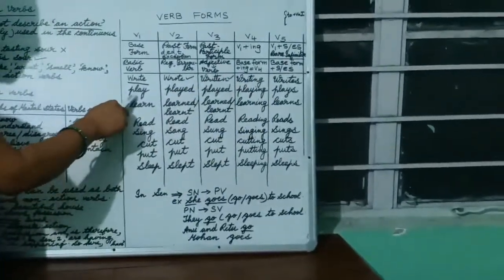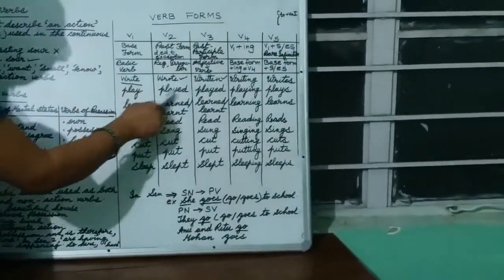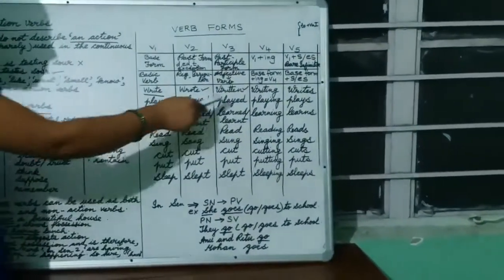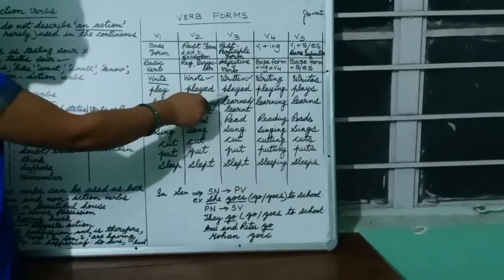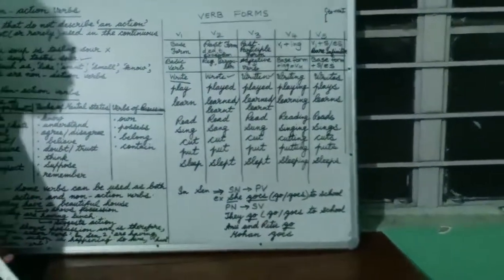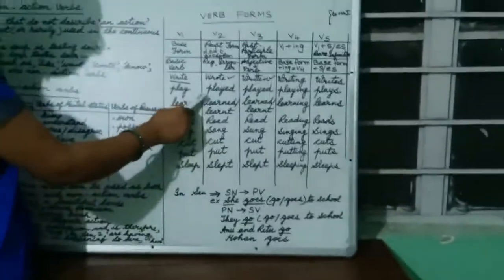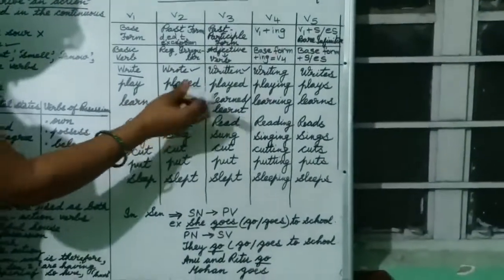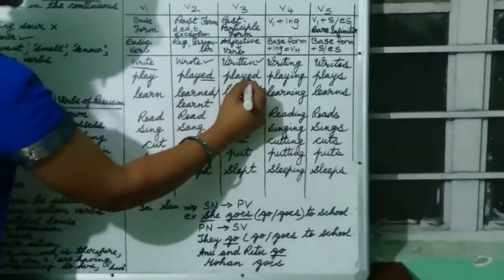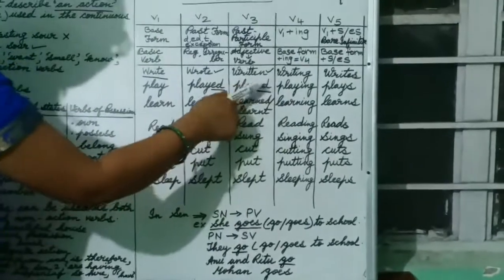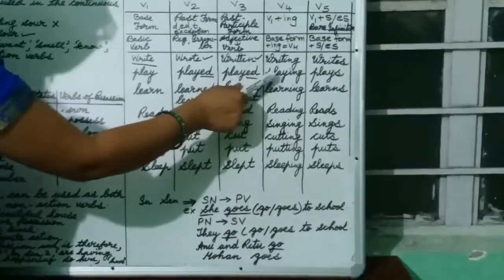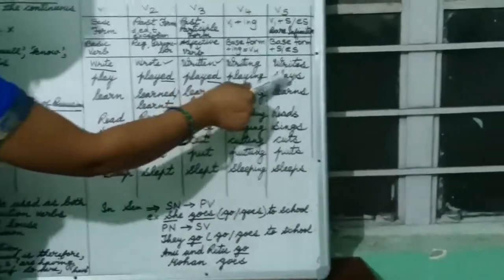This verb form you don't have to memorize. This will be given, V2 and V3. That means the past form and the past participle form you have to keep in mind. You have to learn as you learn the formula of maths to solve the sums. So, this is played. Ed is added to the base form in V2 and ed is added to V3 also, and then this is the common, that means base form V1 plus ing, V1 plus s.